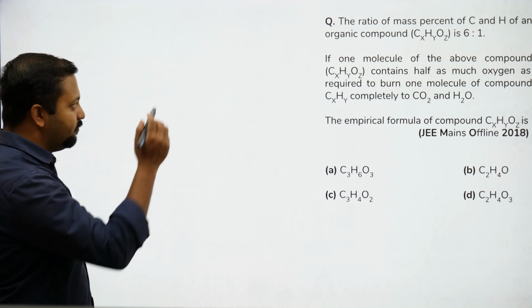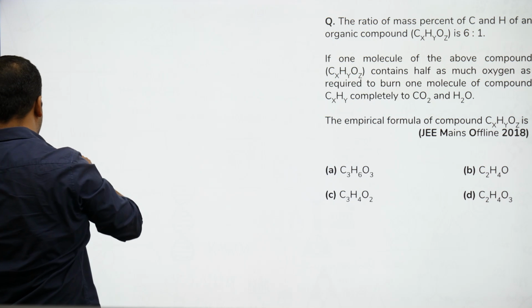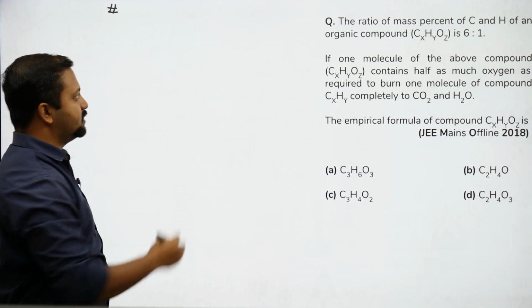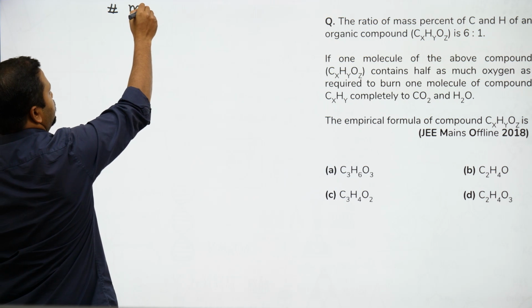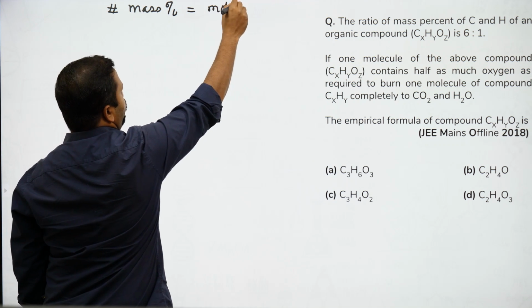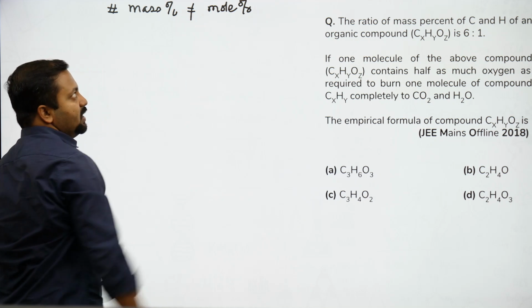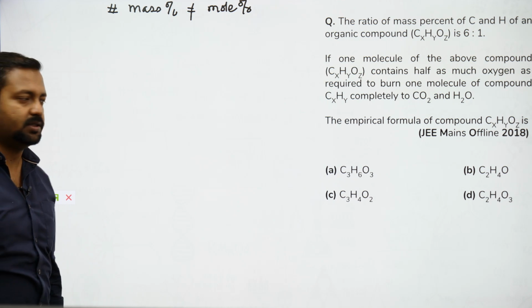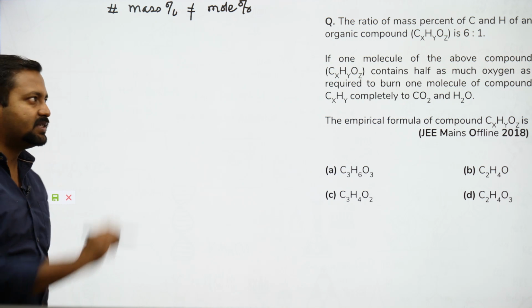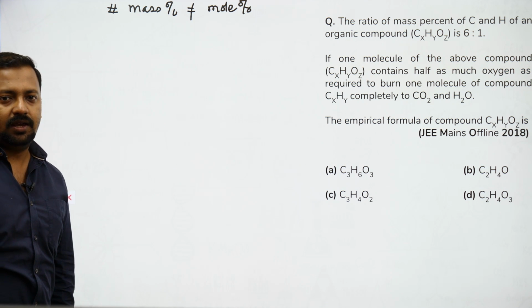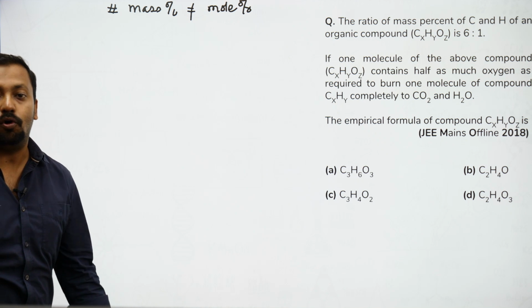First thing that you need to avoid is considering mass percentage as mole percent. So mass percent is not the same as mole percent. Okay, it's not the same as mole percent. बिल्कुल नहीं. Okay, mass percent दिया है मतलब weight का percentage दिया है, moles का percentage नहीं दिया. That means x is to y is not 6 is to 1. How will the kids do this? Okay, आपको लगता है क्यों कौन ये गलती कर सकता है?